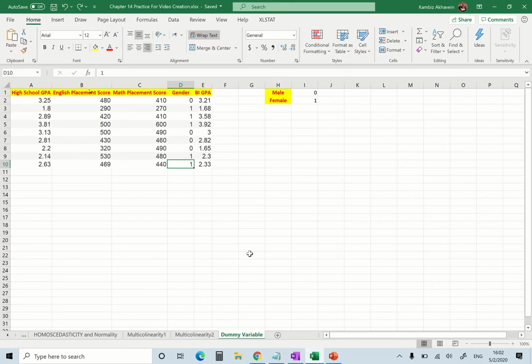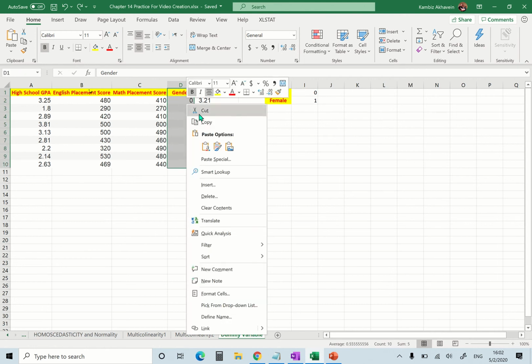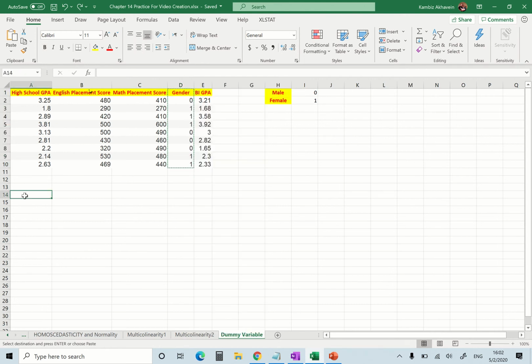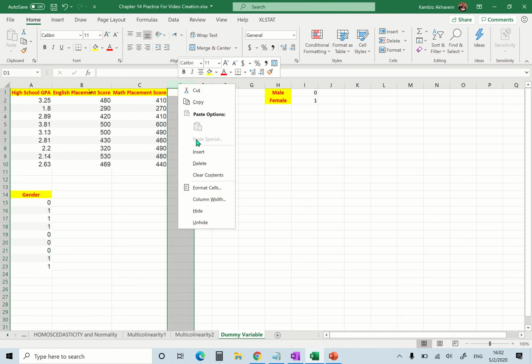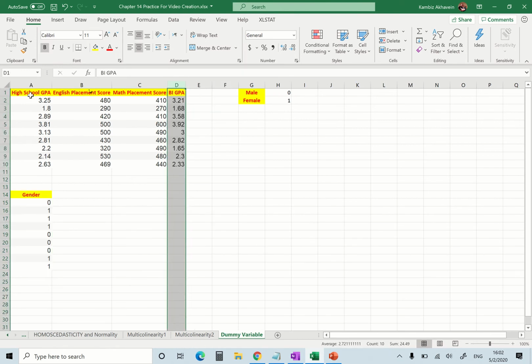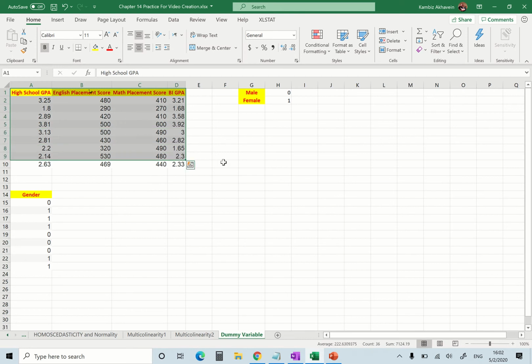So let's jump into the question here. I want to see if these can in fact predict my business intelligence. The first thing that we do, I need to go ahead and assume the gender variable doesn't exist. So I just put it aside, and assume we had the same problem that we started with.